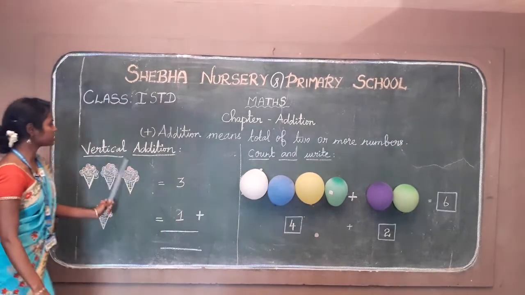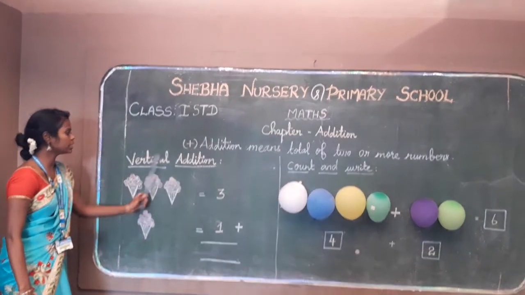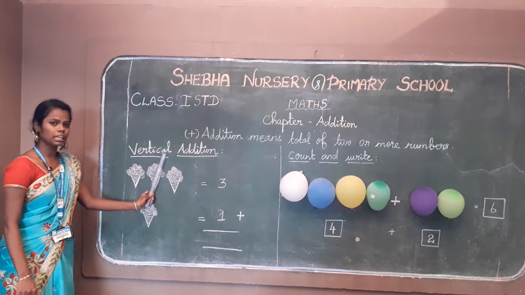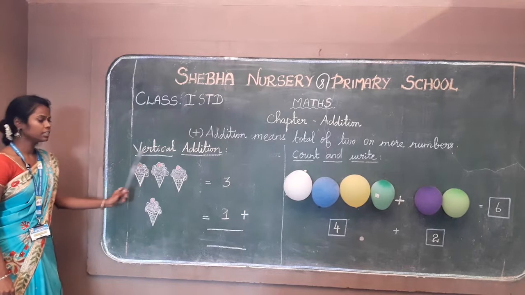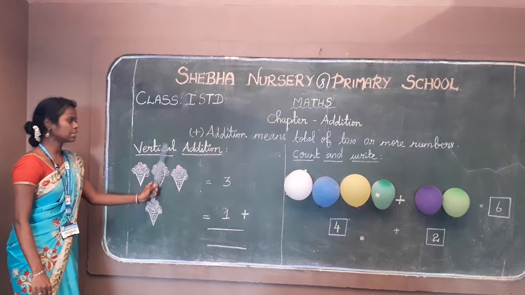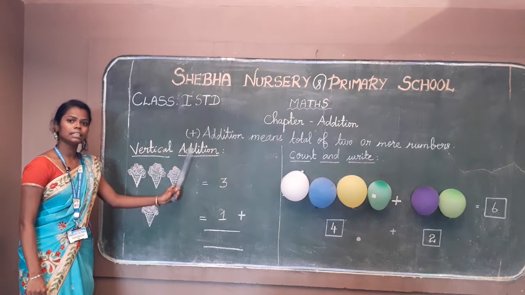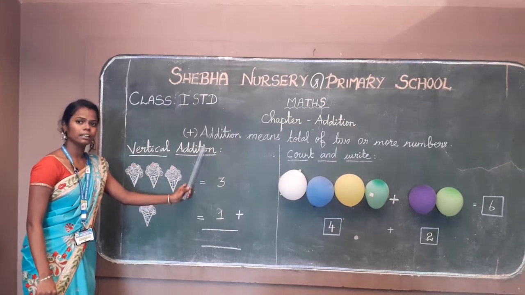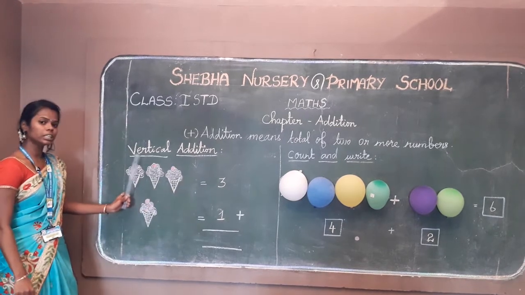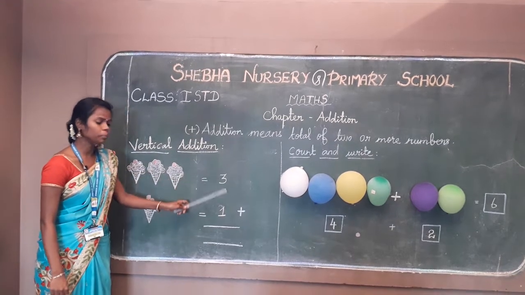Now I am going to teach the vertical addition. Vertical addition. Vertical, V-E-R-T-I-C-A-L. Vertical addition, A-D-D-I-T-I-O-N. I'll repeat again. Vertical addition. Vertical means you have to write the number one by one.